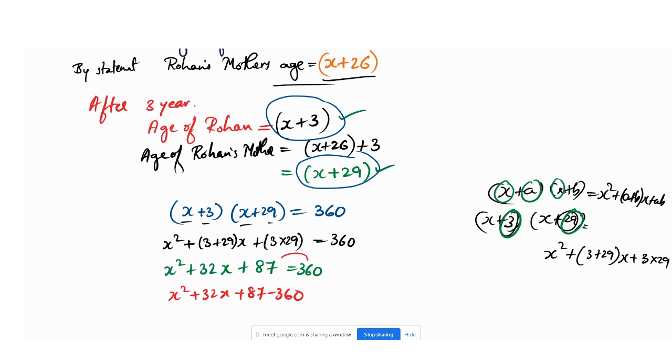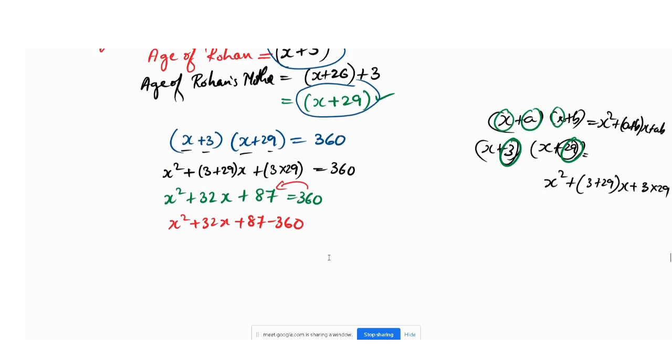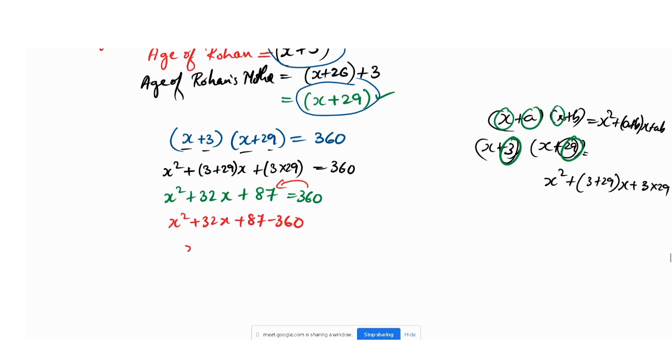How do we bring this 360 to the other side? It will be minus. So at the end we write the equation x square plus 32x minus, and 360 minus 87 is nothing but 273. The greater number is negative, so it is negative 273, equals 0. Yes, very good. This is our final equation.